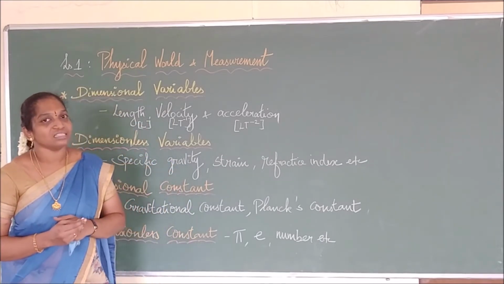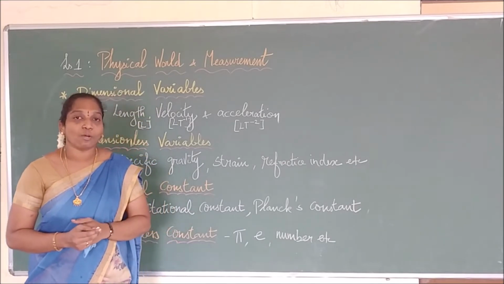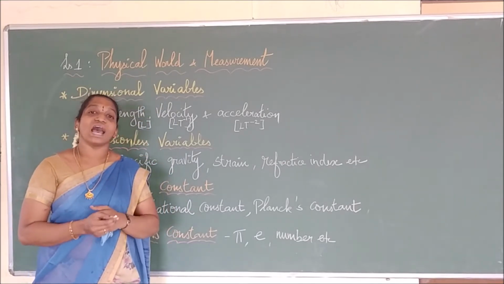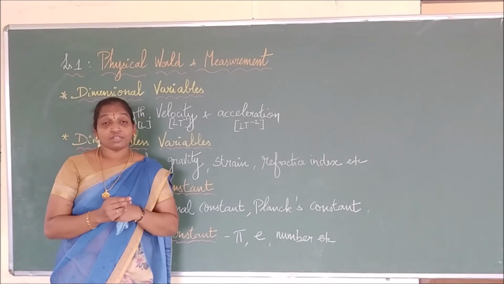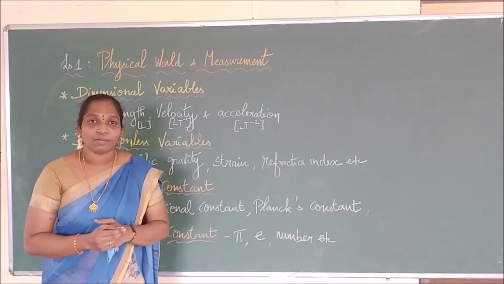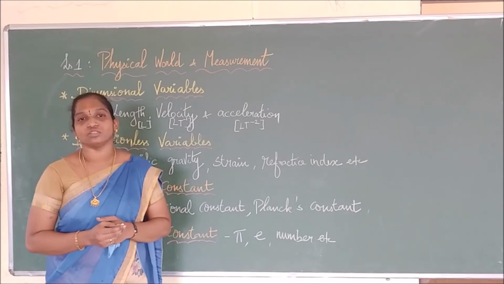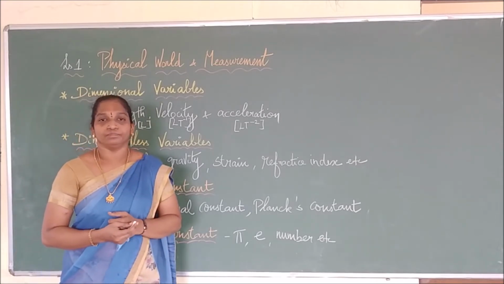So we have the dimensional variable, a physical quantity which is variable and has dimensions, and the dimensionless variable, a physical quantity which is variable but doesn't have any dimensions.